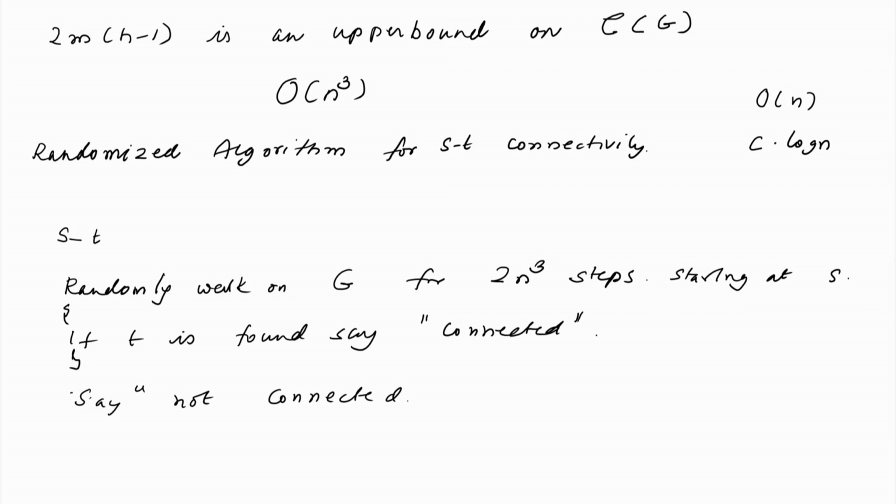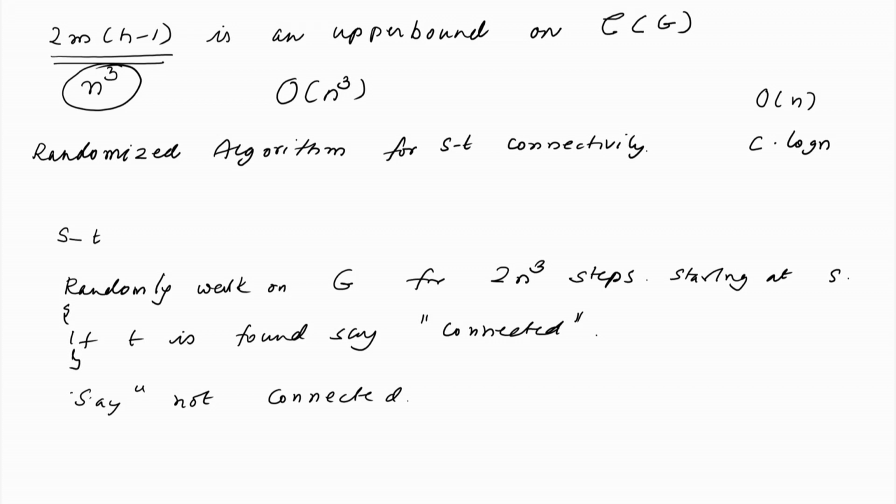Now, from the previous analysis, we know that 2m times (n minus 1) is an upper bound on the cover time. So, the expected number of steps taken to visit all vertices is at most 2m times (n minus 1), which is at most n cubed.